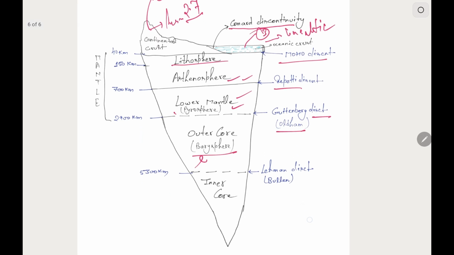Now the boundary of outer core and inner core exists at around 5300 km, and the inner core is solid in nature due to the immense pressure it feels. The discontinuity between the outer core and inner core is known as Lehmann discontinuity, also known as Bullen discontinuity.